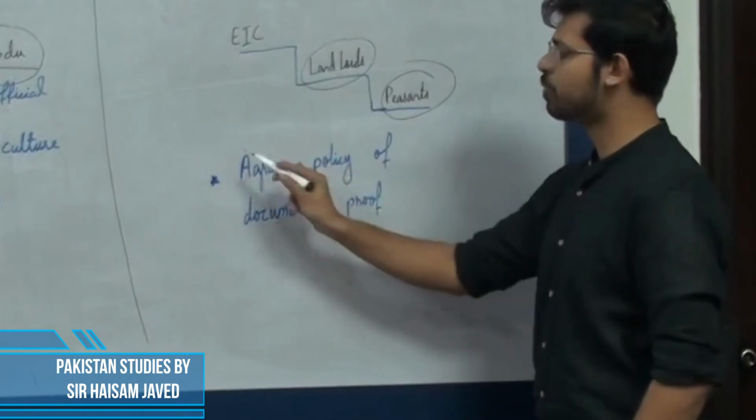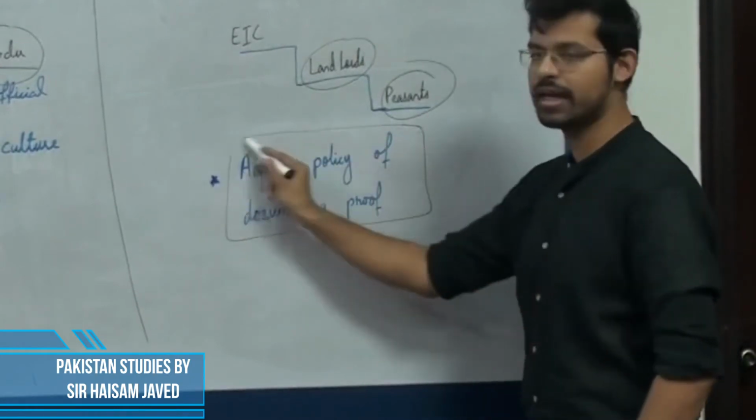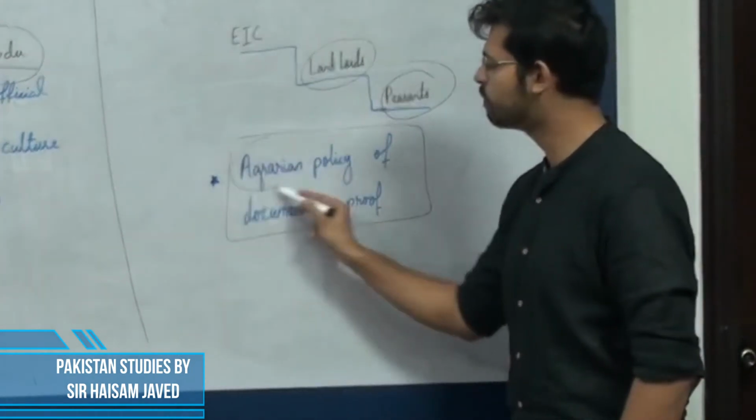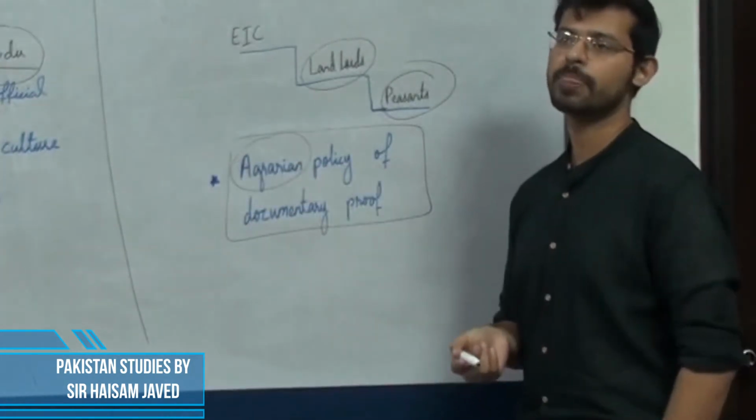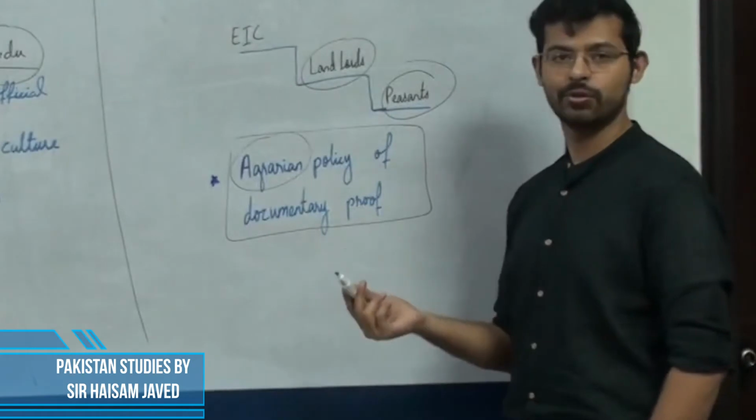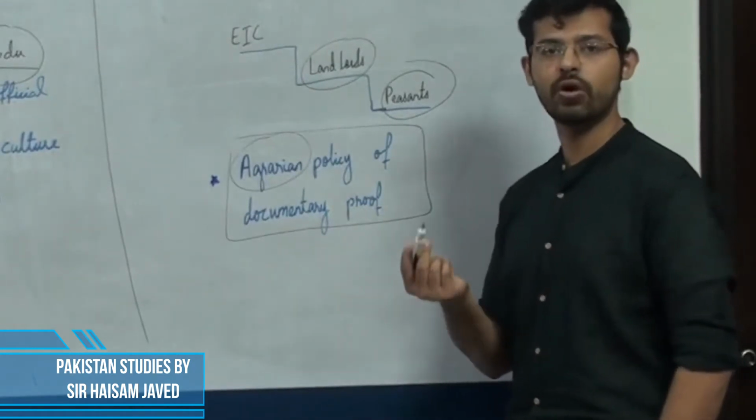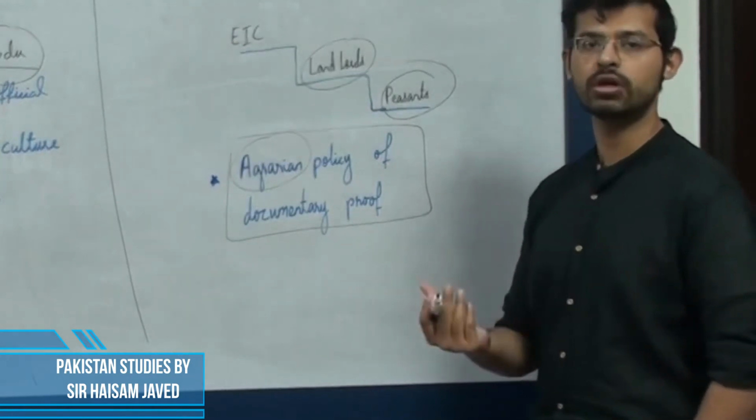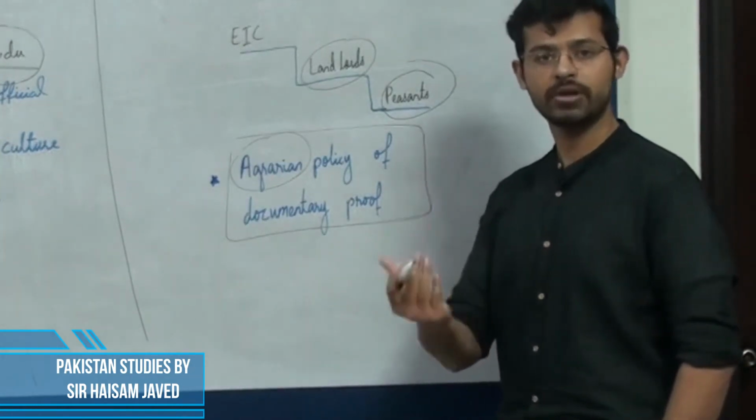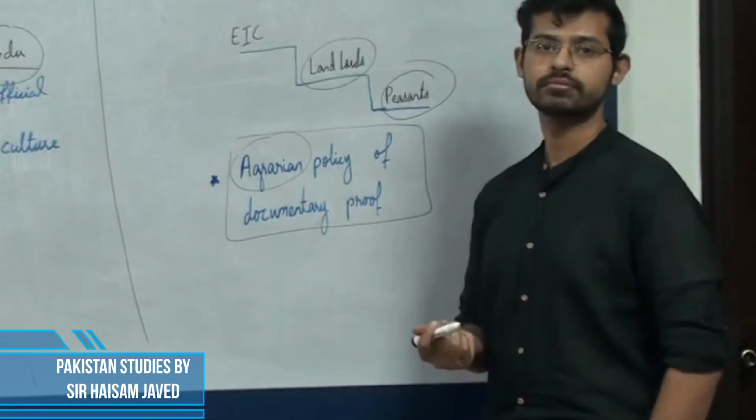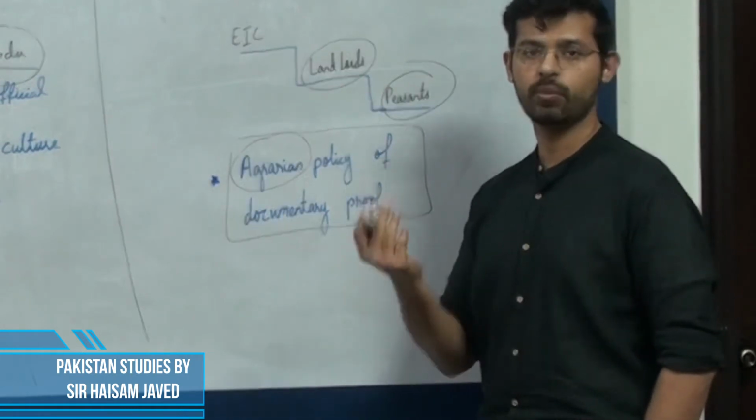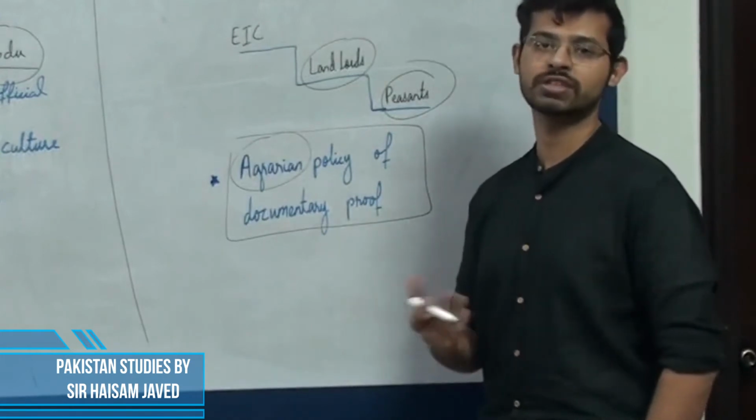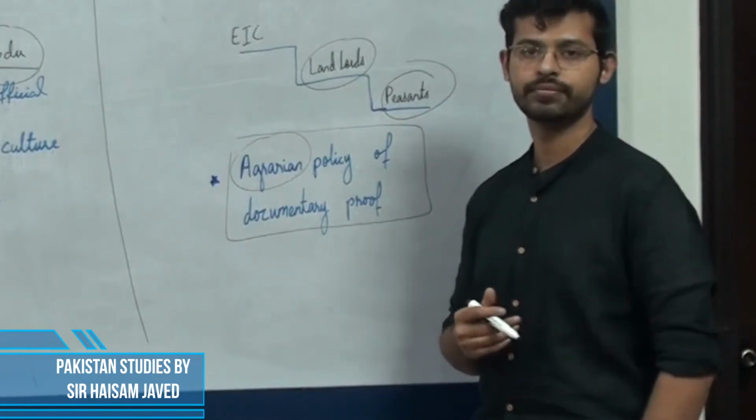There were other such policies as well, which we call agrarian policies of the East India Company. By agrarian we mean related to land, and these policies included the documentary proof of land. The British would ask the landlords to show them the documentary proof of their holdings. In case the landlords were not able to provide those, their lands were confiscated by the EIC.